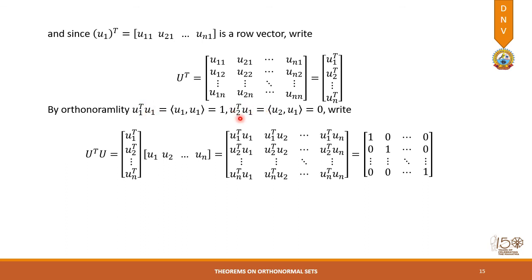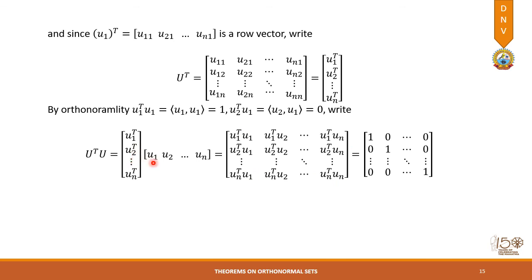Similarly, if I take u2 transpose and multiply it with u1, that is, I take the inner product of u2 with u1, I get 0, because these are orthonormal vectors. So if I multiply these rows with these columns, I can write u1 transpose u1 over here, u1 transpose u2 over here, and so on. This simple multiplication gives us the matrix in the expanded form like this.